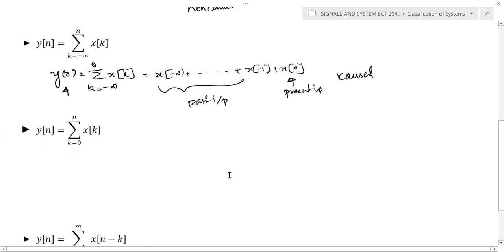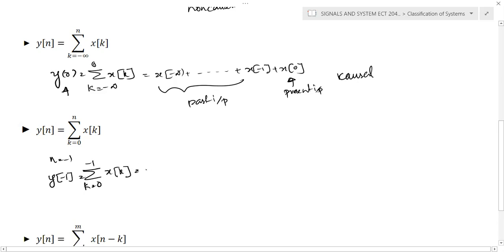For the next case, y of n is equal to the sum over k equal to 0 to n of x of k. Here, again, there's a problem if n is a negative value. For n equal to minus 1, we can try y of minus 1, sigma k equal to 0 to minus 1 of x of k.